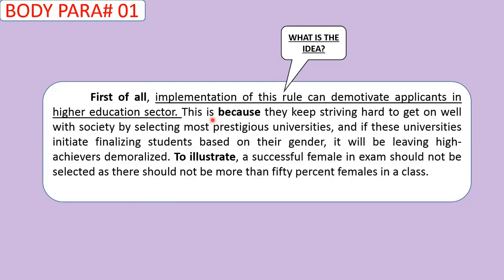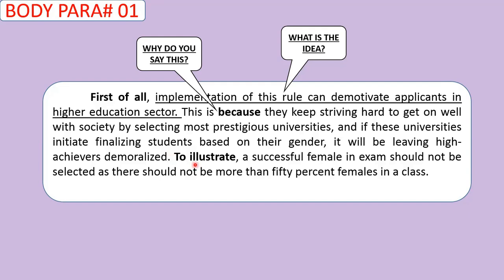Then we see, this is because, now they are talking about why do you say this, right? Answering this question, why do you say this? They keep striving hard to get on well with society by selecting most prestigious universities. And if these universities initiate finalizing students based on their gender, it will be leaving high achievers demoralized. So till here, I can see that's basically a complete explanation of why this person is saying the first idea, the topic sentence, right? So he has particularly justified the entire idea here.